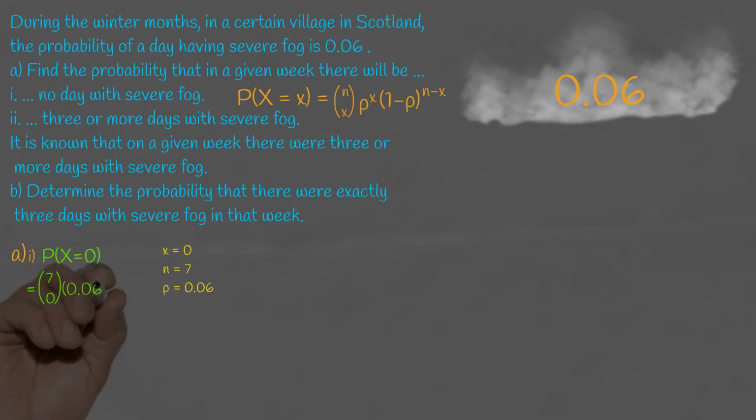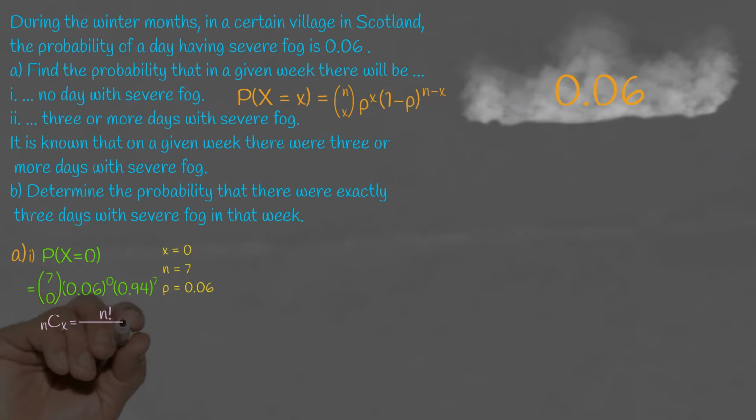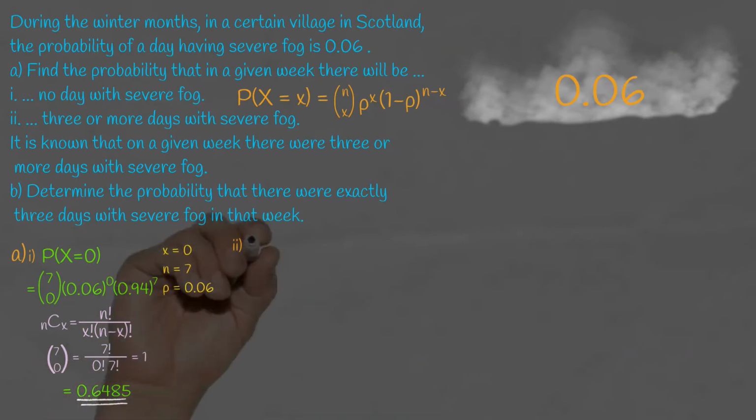So if we put all the numbers into the formula correctly and use the combinations formula to work out the first bracket, 7 choose 0, then we get the answer 0.6485.